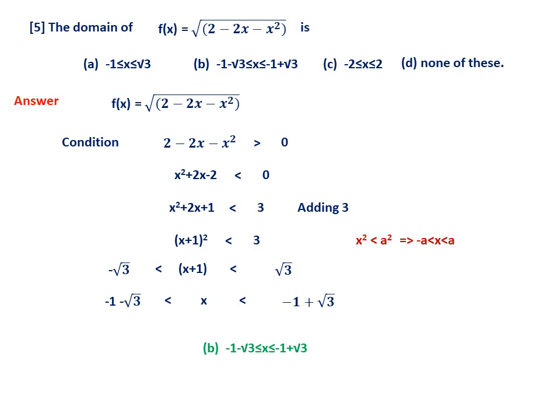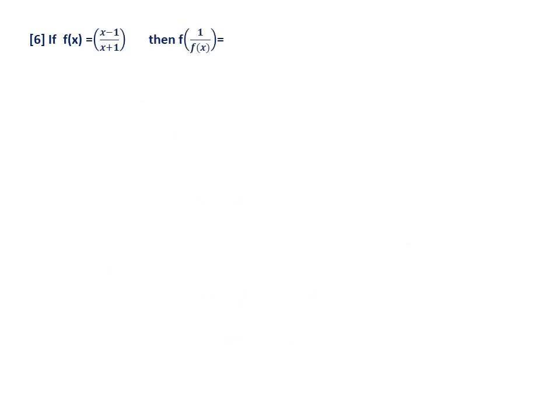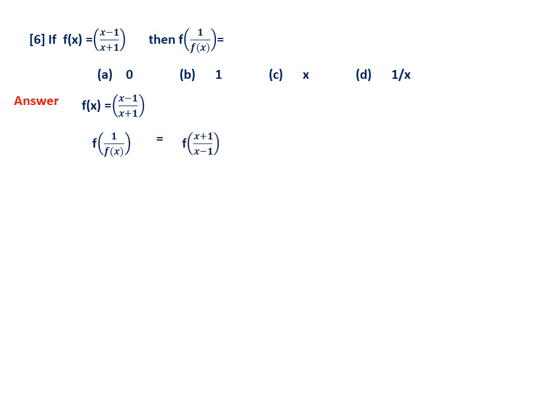Now, let us go to the next question. If f of x is equal to x minus 1 by x plus 1, what is f of 1 by f of x? Now f of x is x minus 1 by x plus 1. This is the function given. But what is required is f of 1 by f of x. Now first let us find what is 1 by f of x. It is just reciprocal of this one. So x plus 1 by x minus 1.